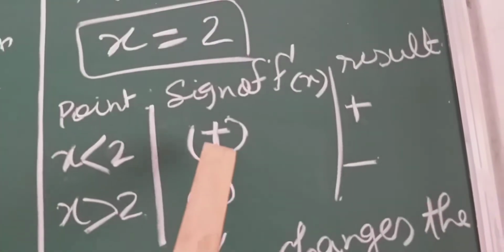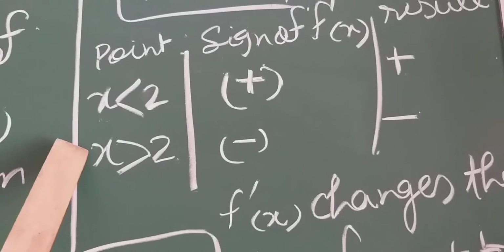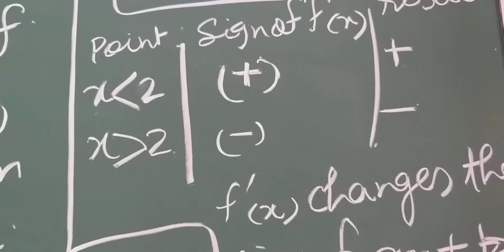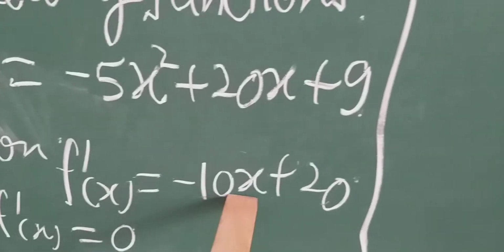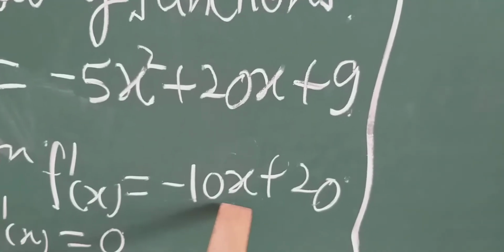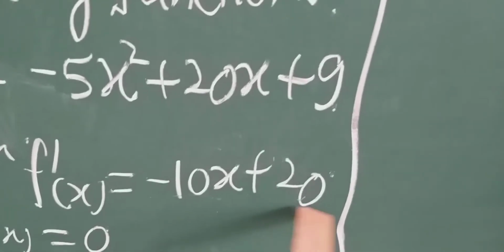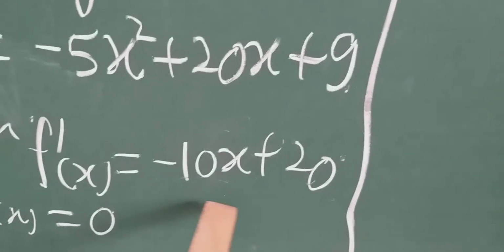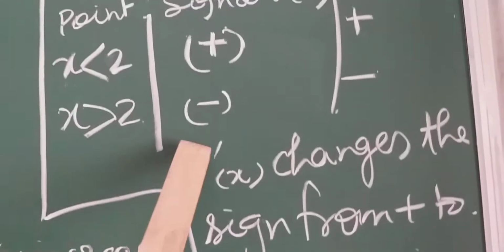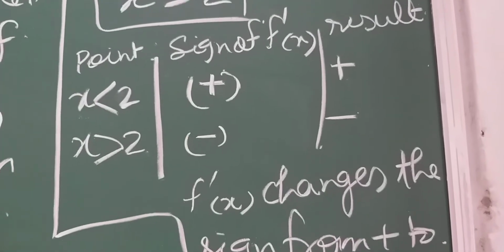So that's why I have written a positive sign here. Now we put x slightly more than 2, meaning 2.5, in the first order derivative. So minus 10 into 2.5 plus 20, minus 25 plus 20, so minus 5. Correct? So the sign is negative. So the sign changes from positive to negative, students.